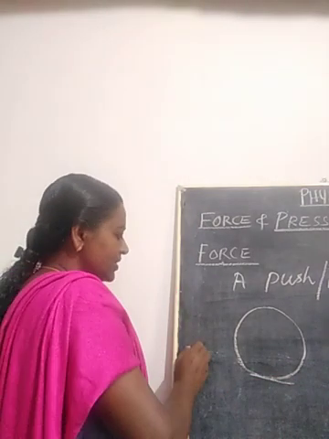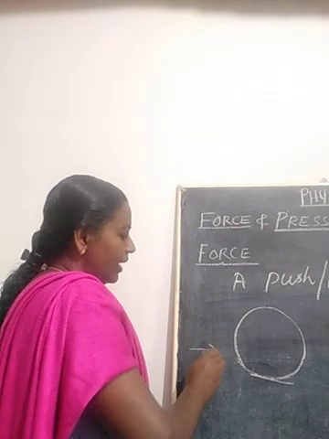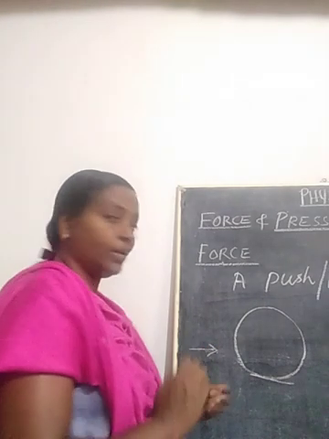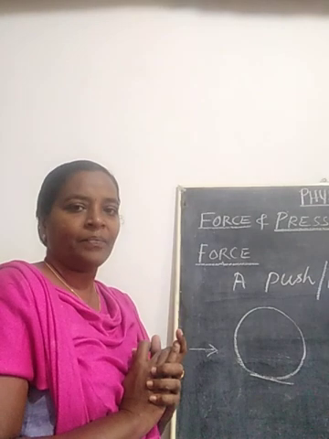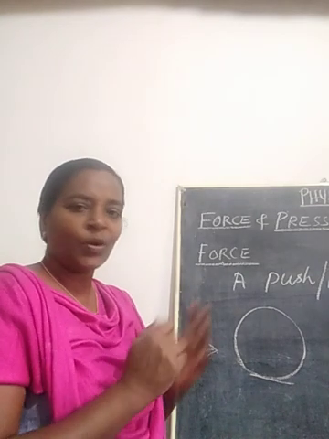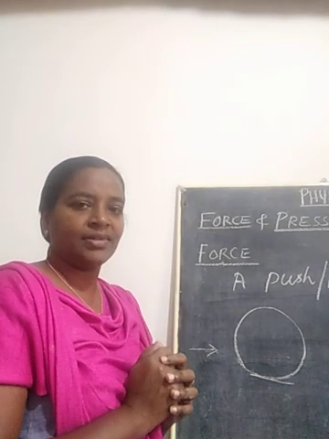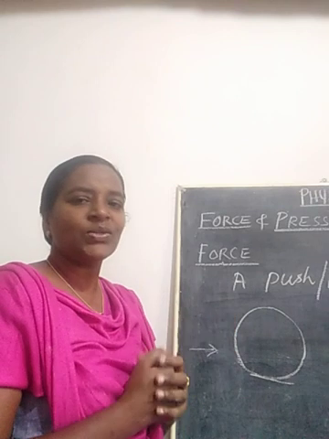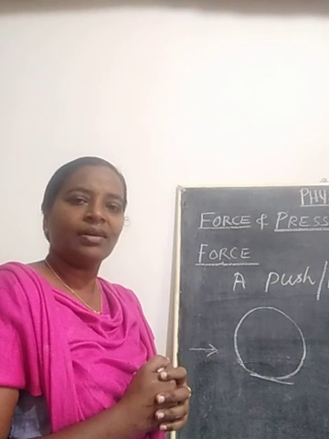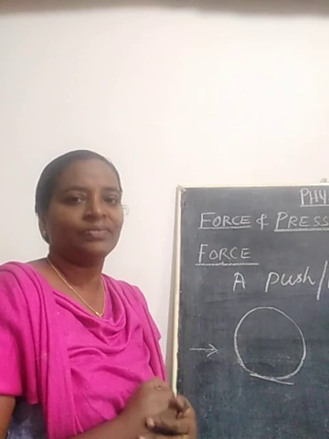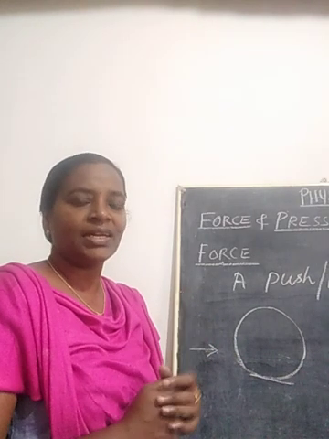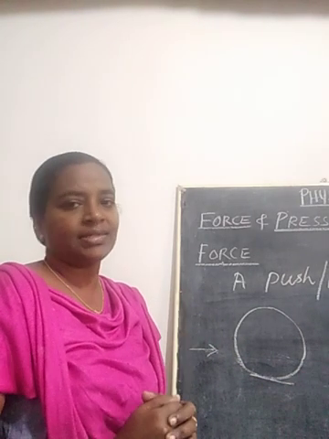Suppose you are standing very close to the football and you are going to kick the ball. The ball is now at rest. It is not moving. It is at rest because it does not have its own energy to move. So somebody should apply some force on the ball to make it move. Till that time it will be stationary, at rest.